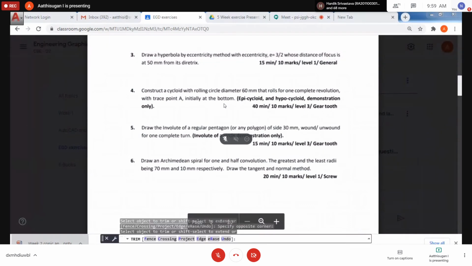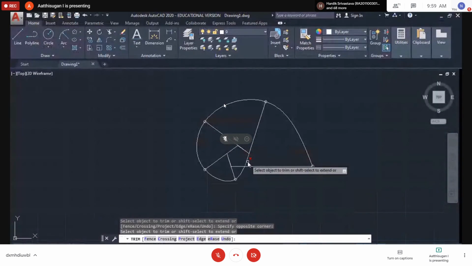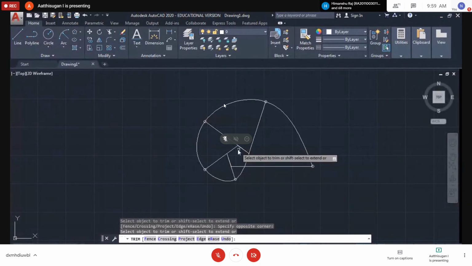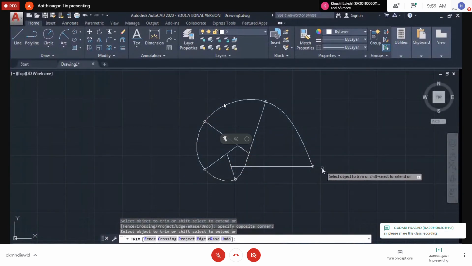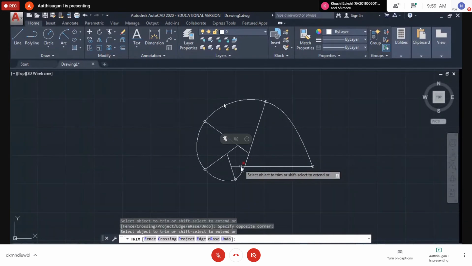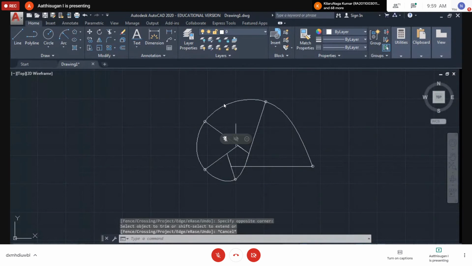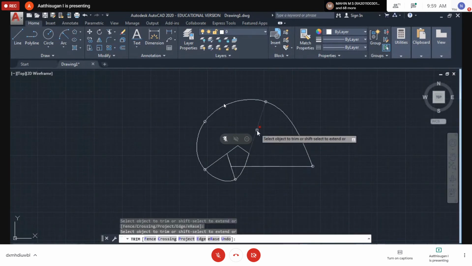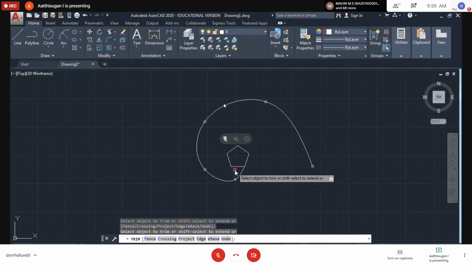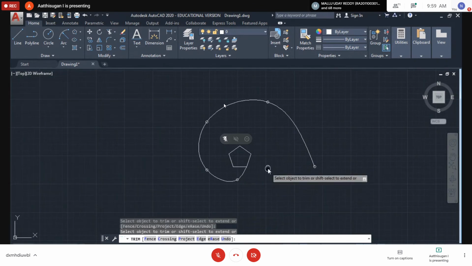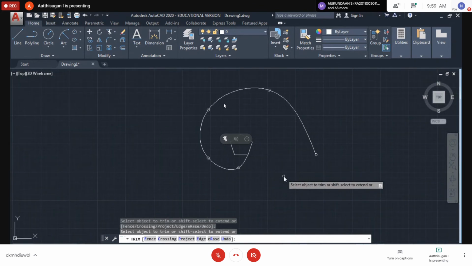Involute of a regular pentagon. Like this, I am removing each and every side one by one, unwounding these sides. So the total is 150. Based on this length, you can understand 150. So I am removing sides one by one. If you want, delete these lines also, the V shape. So this is your final answer for the fifth question.